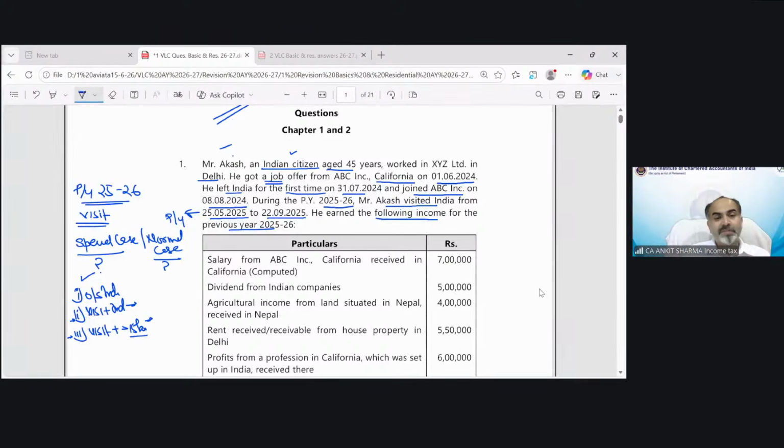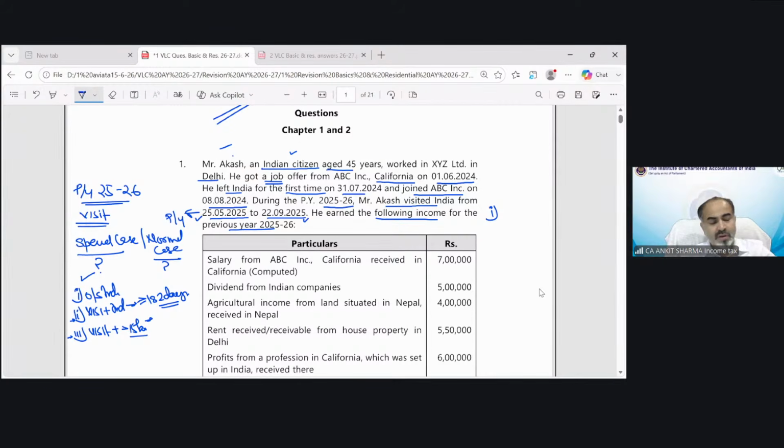So a citizen is visiting India in the previous year. So first of all, we have to check the more than or equal to 182 days condition. He came to India on 25th May 2025 and he was in India till 22 September 25. So how many days was he in India? Let's calculate. In the month of May, he came to India on 25th.